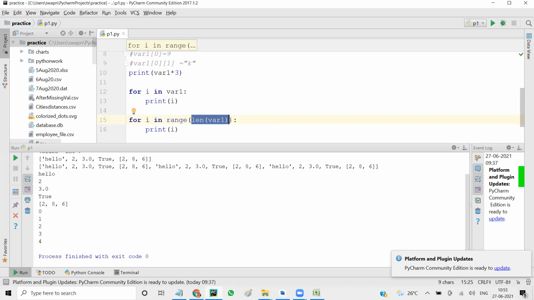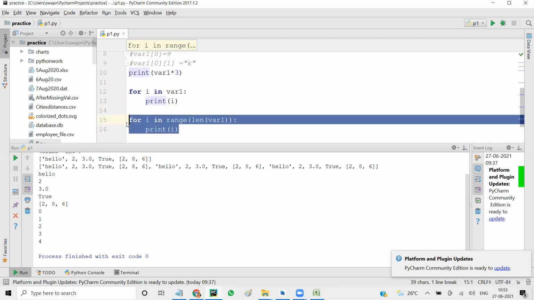So for I in range len of var1, you print I. Here you get 0, 1, 2, 3, 4. If I want the value to be printed, make one change in the highlighted part, lines 15 and 16, to display the actual content of the list.